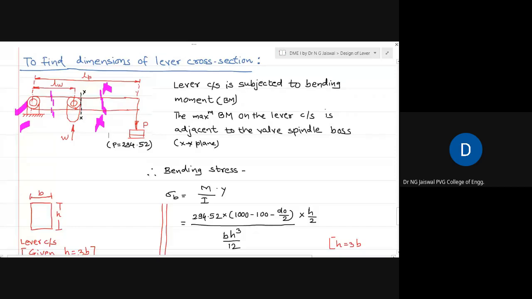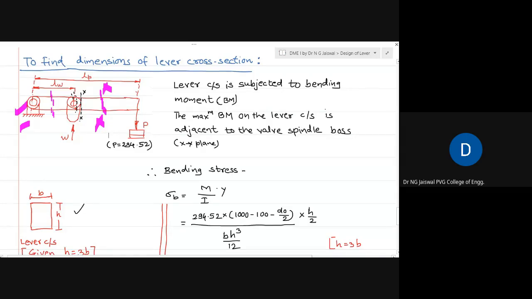Why have I not taken a section here? Because the section passing through the hole is not a rectangle. It is something different, it has some hole also. But here, if you take a section XX, that is purely a section of the lever, having a solid section, there is no hole. That section XX is nothing but this, which I have not separately drawn. B into H is that section.